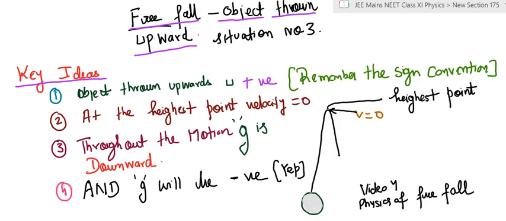Now as per the sign convention, the sign of acceleration due to gravity should be taken as negative, because throughout the motion it is acting downwards, right? And this is nature. Earth has provided acceleration of gravity only in one direction, downward. So irrespective of the situation, always take acceleration of gravity as negative.